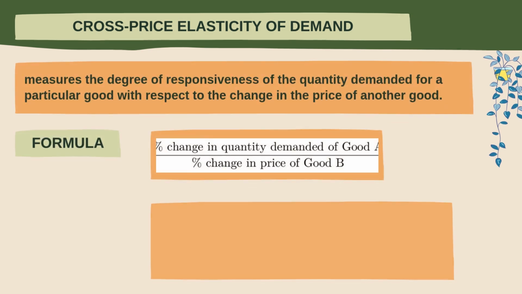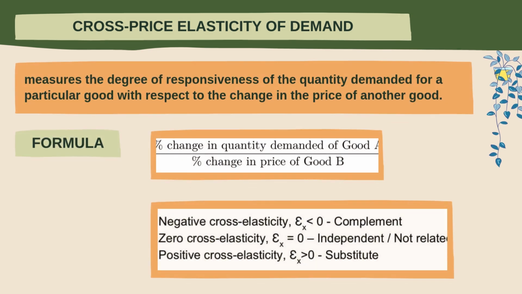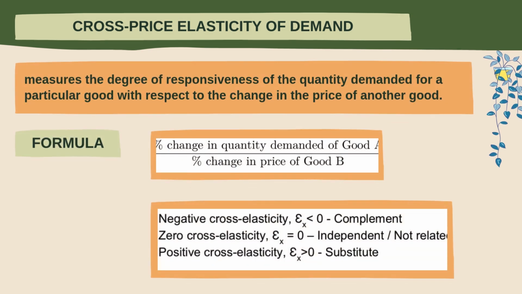So now let's move to cross-price elasticity of demand. First of all, cross-price elasticity of demand measures the degree of responsiveness of the quantity demanded for a particular good with respect to the change in the price of another good. This definition can be interpreted into this formula, which is percentage change in quantity demanded of good A over percentage change in price of good B.